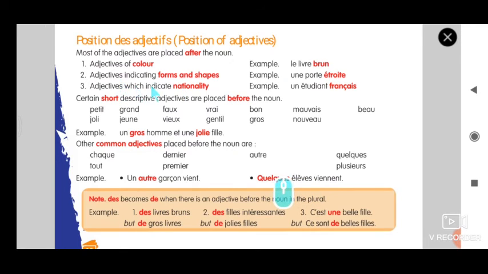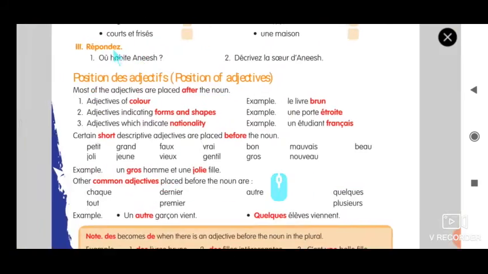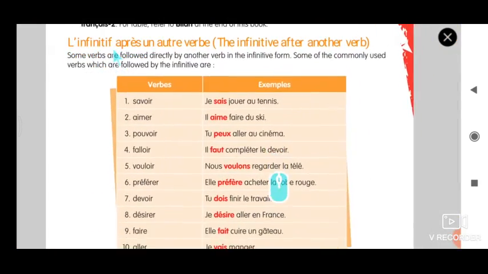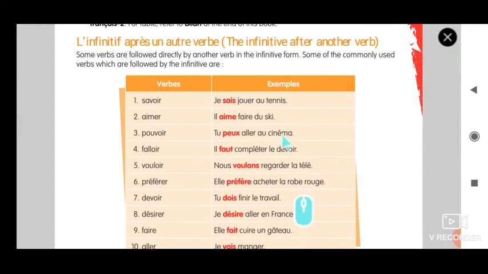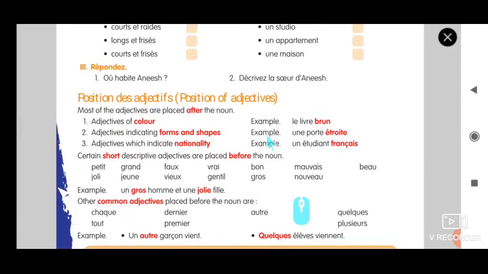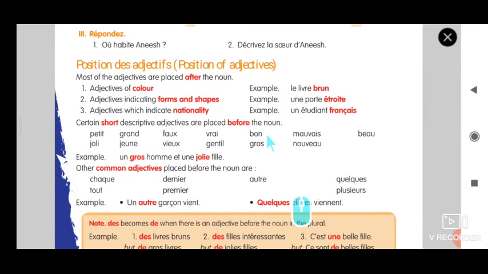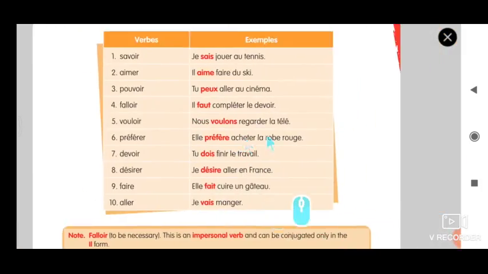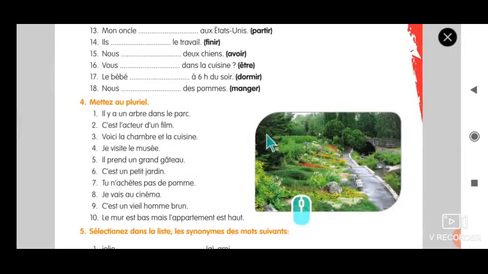Adjectives indicating forms and shapes, une porte droite. So forms and shapes will come after the noun. So that is what I am telling once again. So once you have finished writing this tabular column in your classwork, also write this position des adjectifs. So next class we are going to see exercise number 8 and 9.